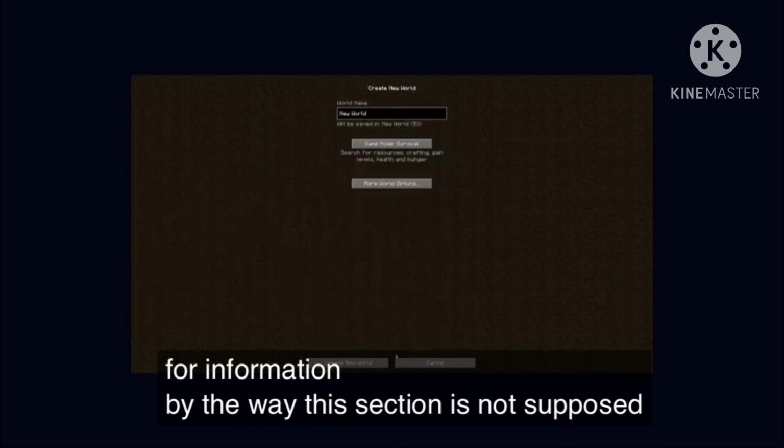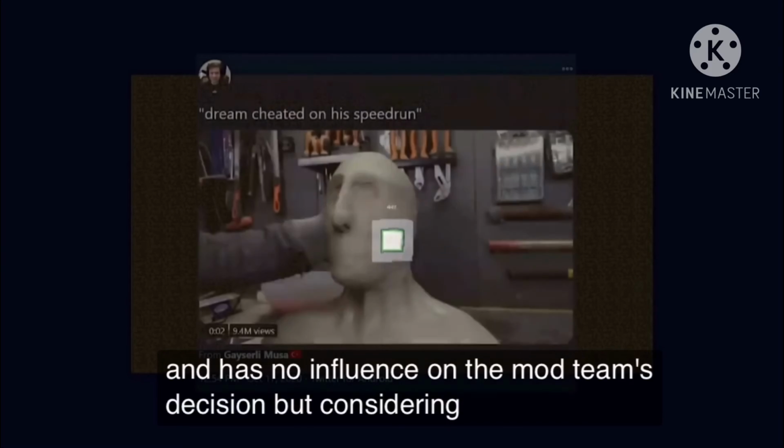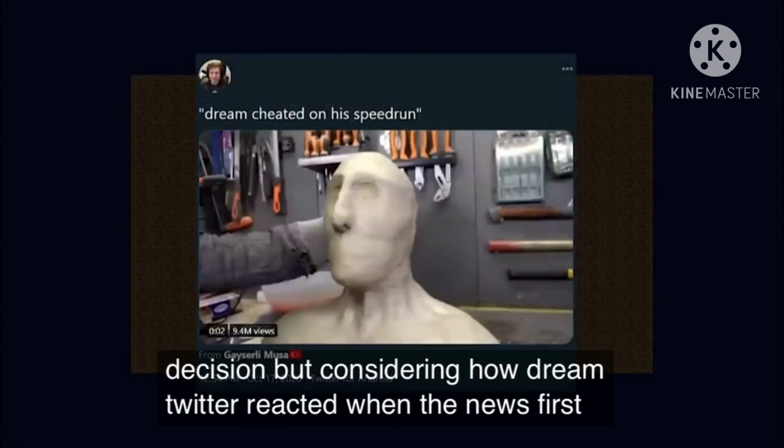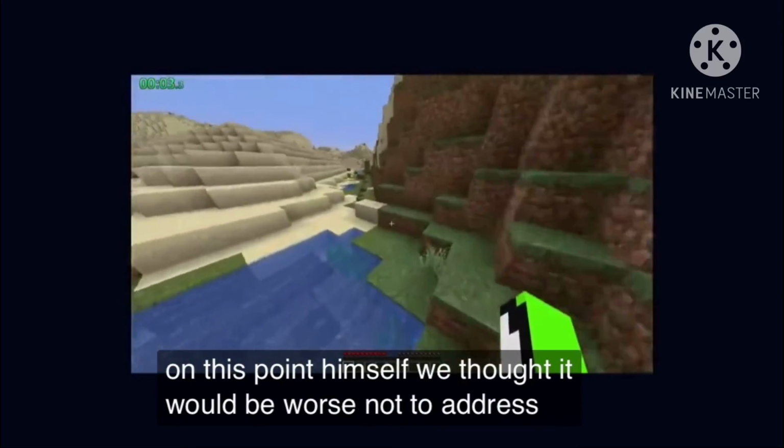By the way, this section is not supposed to be a part of the objective analysis, and has no influence on the mod team's decision, but considering how Dream Twitter reacted when the news first broke, combined with Dream heavily focusing on this point himself, we thought it would be worse not to address it.